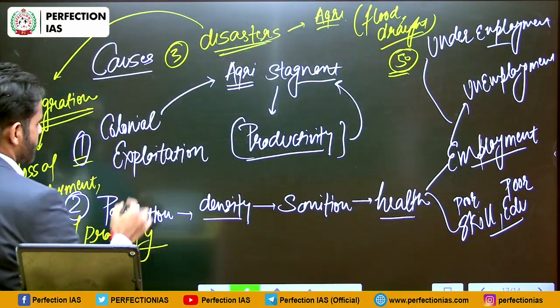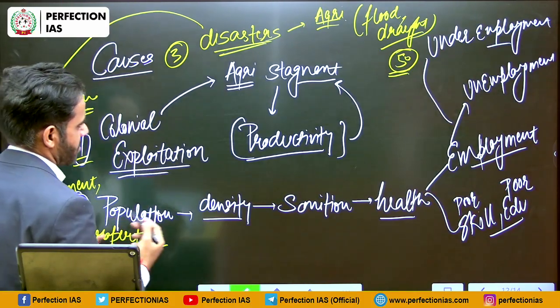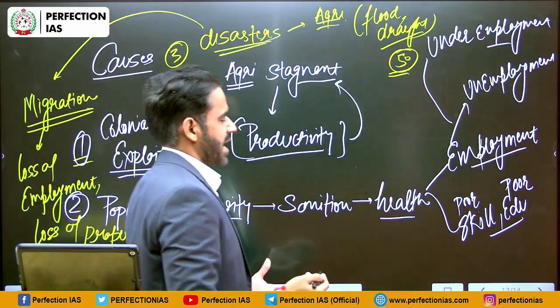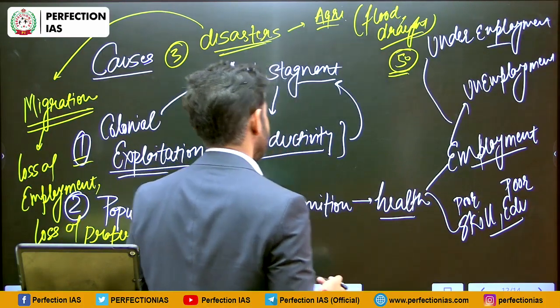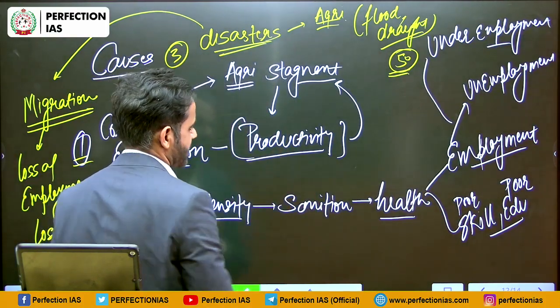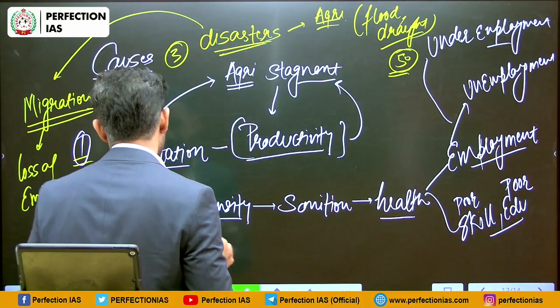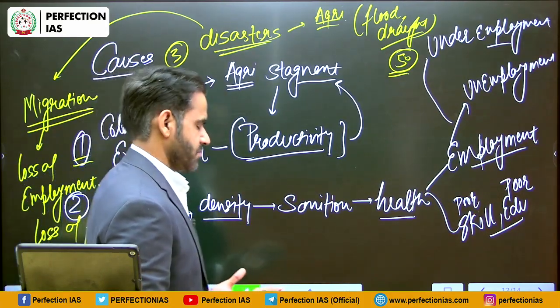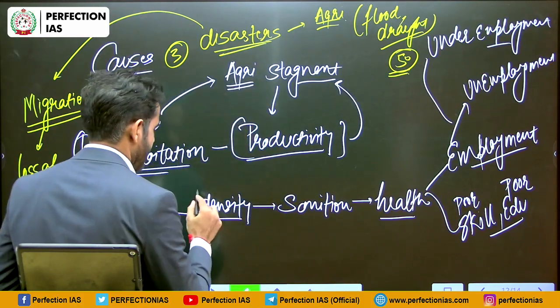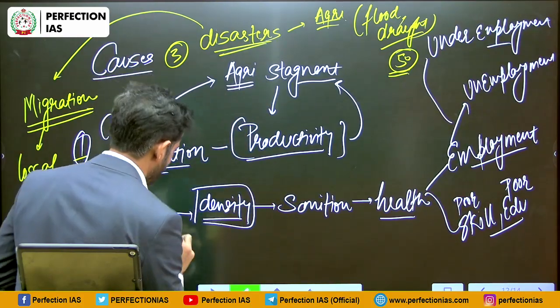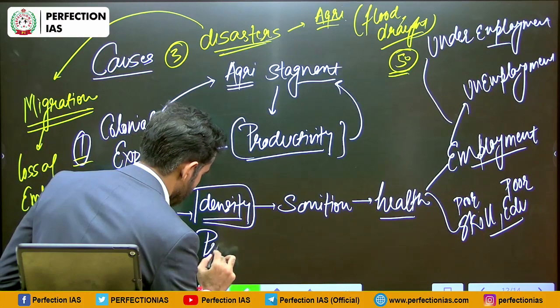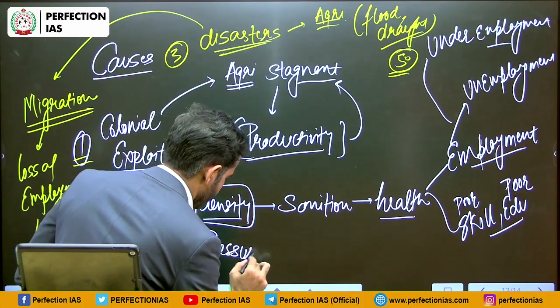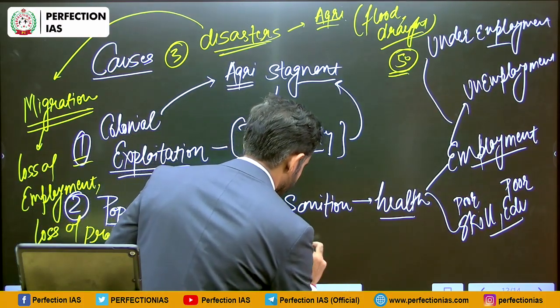So first and foremost was colonial past. Our colonial past had an impact on our agriculture sector. It had an impact on the productivity of agriculture sector. Then the population also play a key role in poverty. Because of population there is high density. Apart from that, because of population there is a pressure on resources.